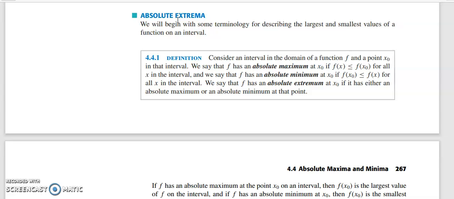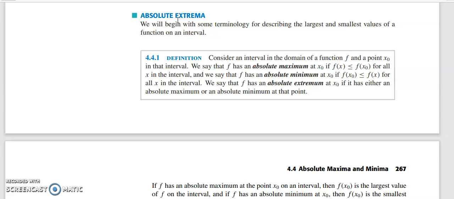Similarly, in that interval if you have f of a less than or equal to f of x, that gives a local minimum. So that's how we have defined local maximum and local minimum. When we plot a graph, wherever there are peak points, it can be higher peaks or lower peaks. All those peaks are relative maxima, the higher peaks are relative maxima, and the lower peaks are relative minima.